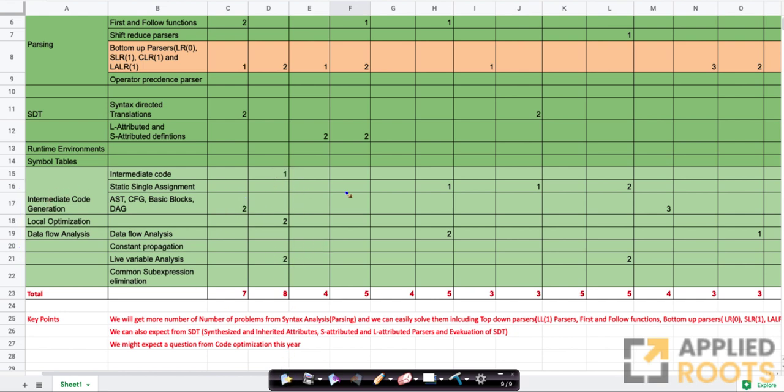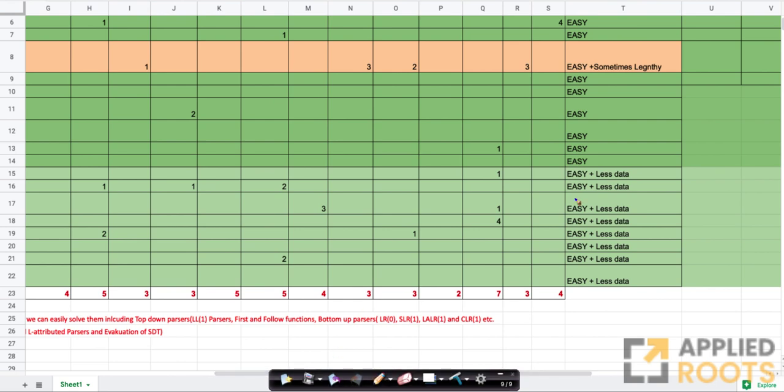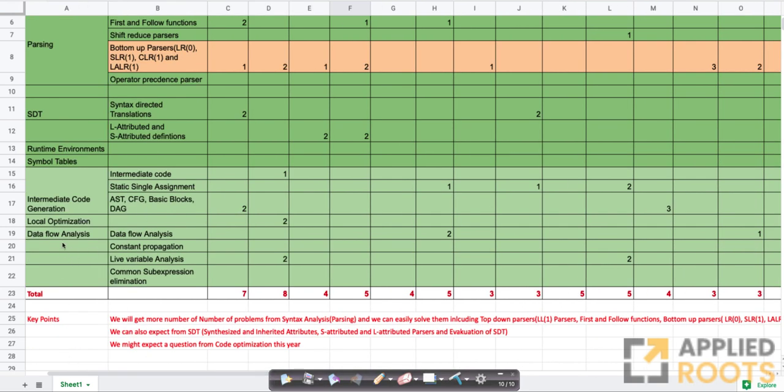The reason we have colored this in a slightly different green is that the questions we've seen so far, the odd question historically or the ones in 2021, are mostly easy, but we have less data right now. We cannot be confident that we will only see easy questions from these topics. Once we see questions for at least 3 to 4 years, we can be more confident that questions from here will also tend to be easy. Remember that the concepts themselves in data flow analysis, code optimization, and intermediate code generation are actually fairly simple. If you know the concept, you can solve most of the questions.